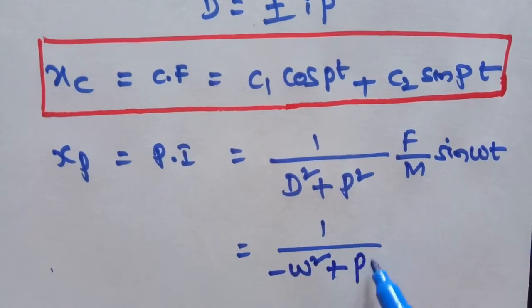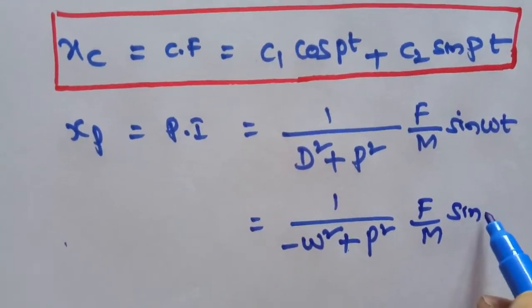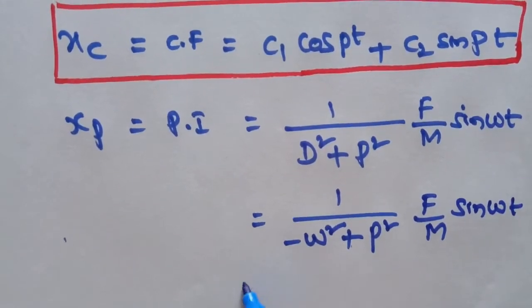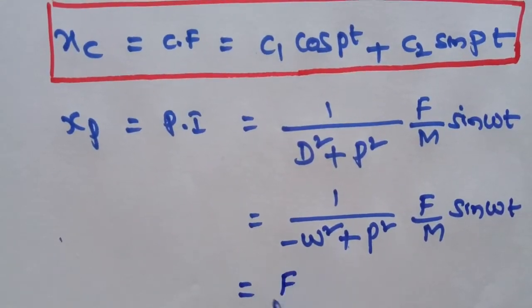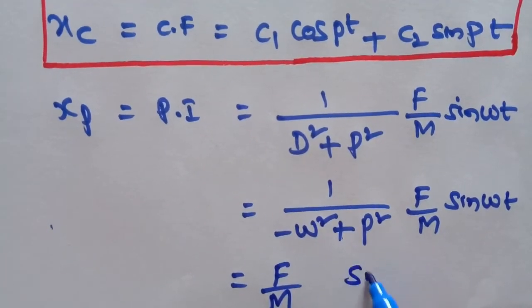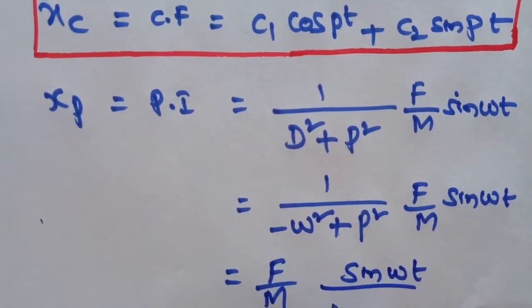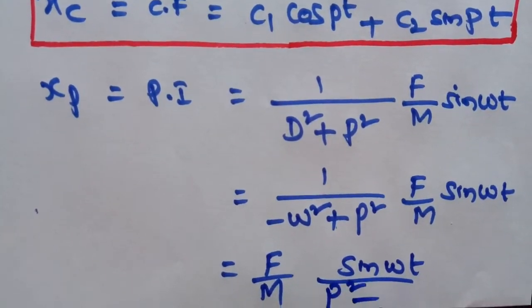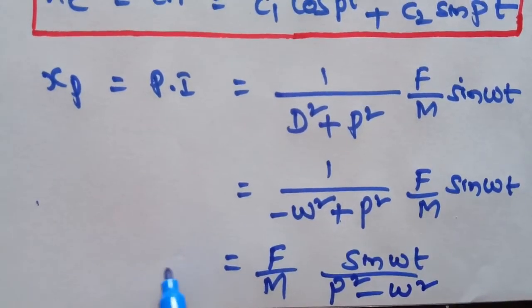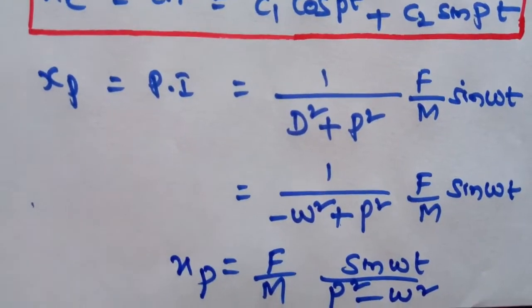Therefore, this can be written as F by m into sin omega t by p square minus omega square. This is x suffix p, the particular integral.